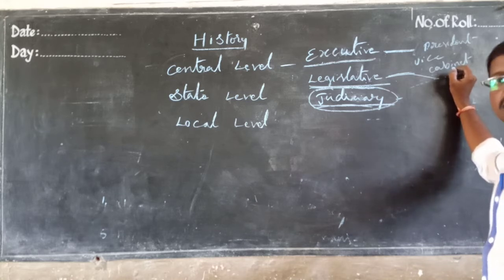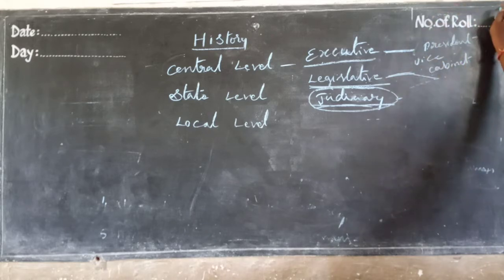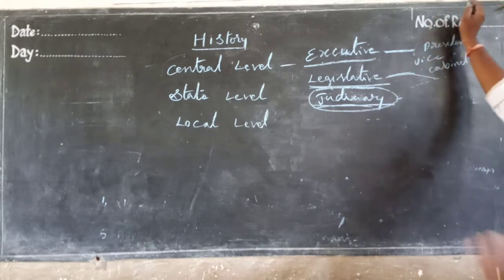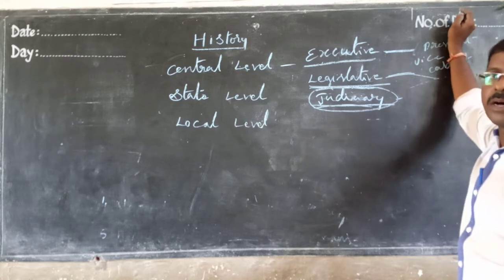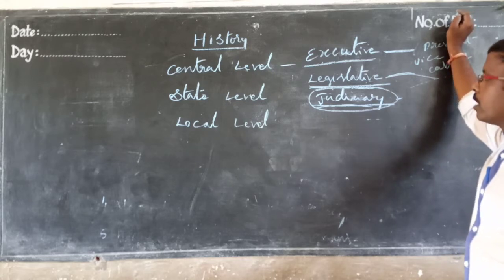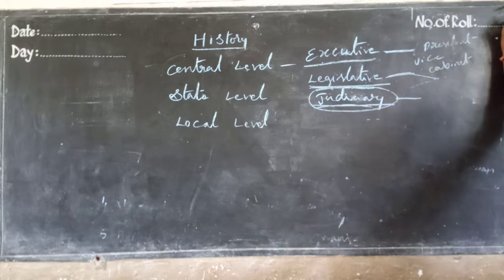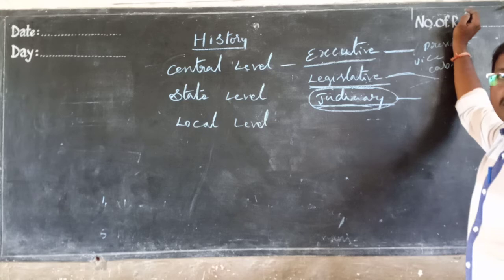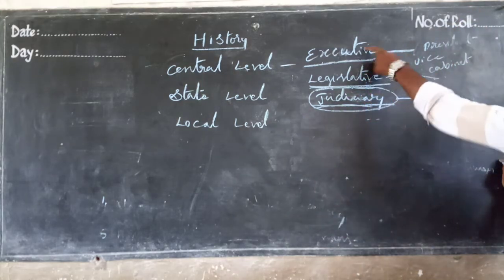We can learn about these things deeply in the chapters, in the lessons. All these things come under the legislative. For the judiciary, at the central level, there is the Supreme Court. So like that, the executive, legislative, and judiciary will be there in the parliament.